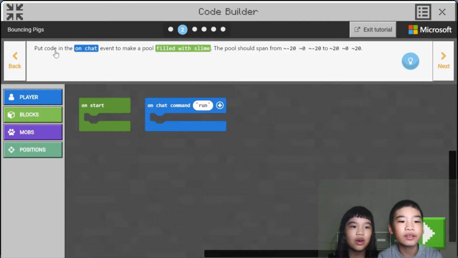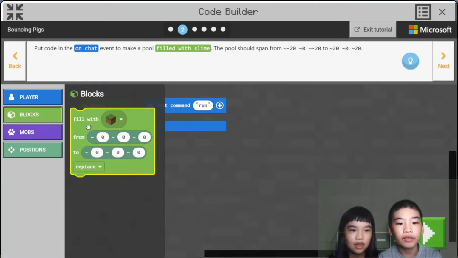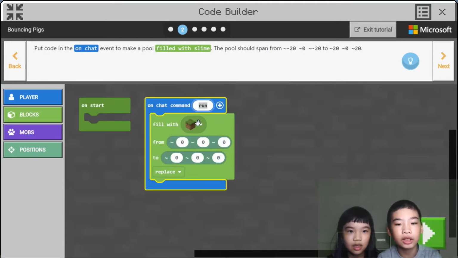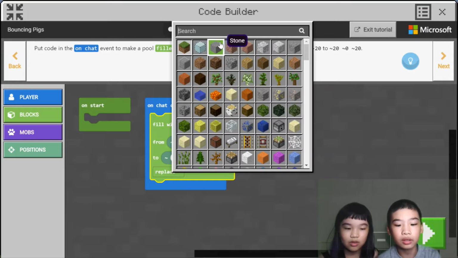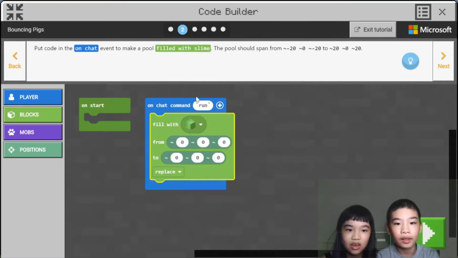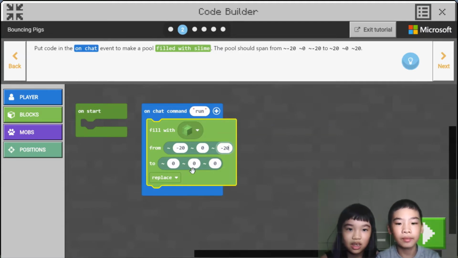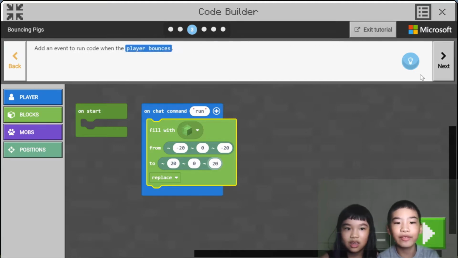It said put code in the on chat event to make a pool full of slime. The pool should spawn from -20, 0, -20 to 20, 0, 20. Okay, so we're going to do fill with blocks, and we're going to change the grass block to a slime block. So it'll bounce. It'll be like a platform of slime blocks.